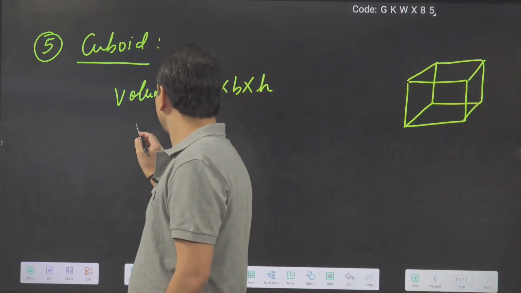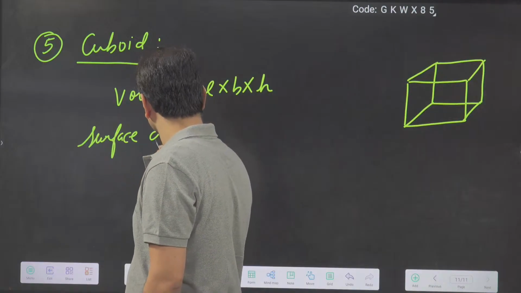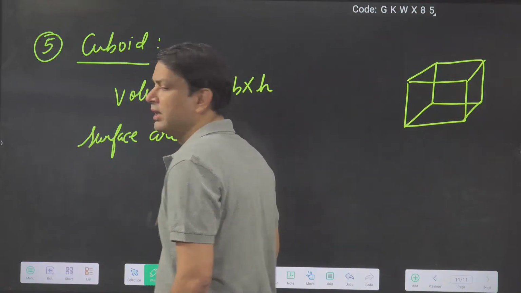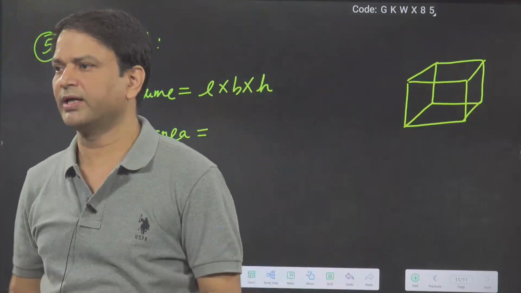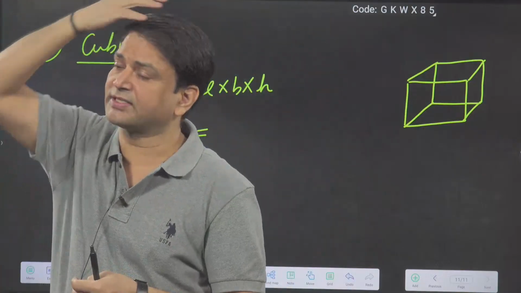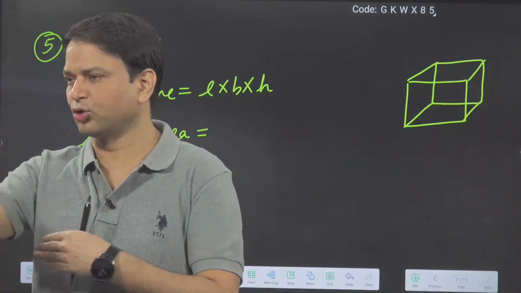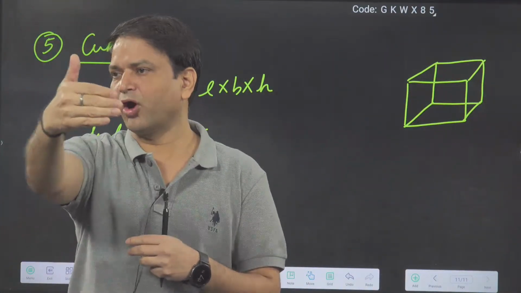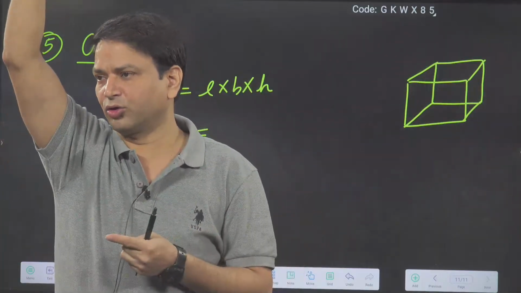And what is the surface area? Surface area means only the boundary you have to cover, so how many surfaces the cuboid has. A cuboid has 6. Like in a room where you are sitting, you can see the front wall, behind wall, side walls, these 4 walls, and the roof and the floor.